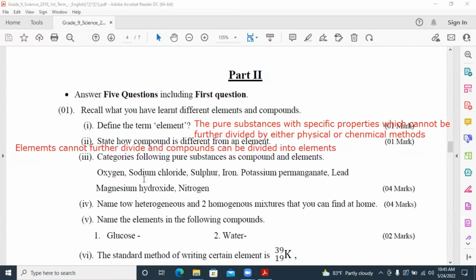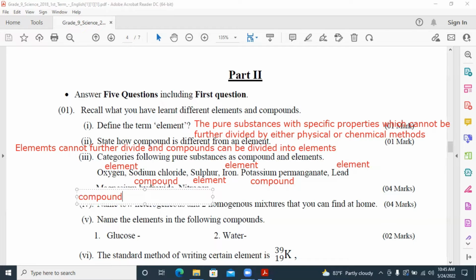Categorize the following pure substances as compounds and elements. Here the oxygen is an element. Sodium chloride is a compound. Sulfur is an element. Iron also an element. Potassium permanganate, compound. Lead, element. Magnesium hydroxide, compound. Nitrogen, element.